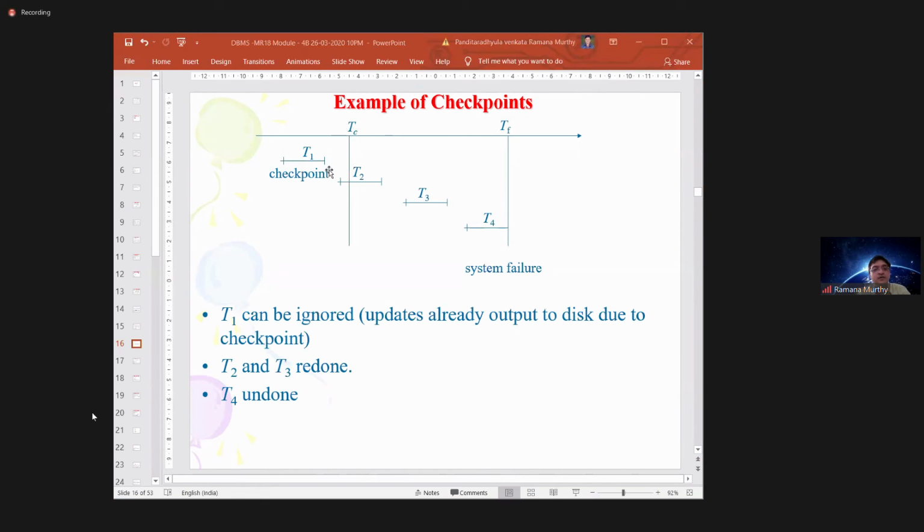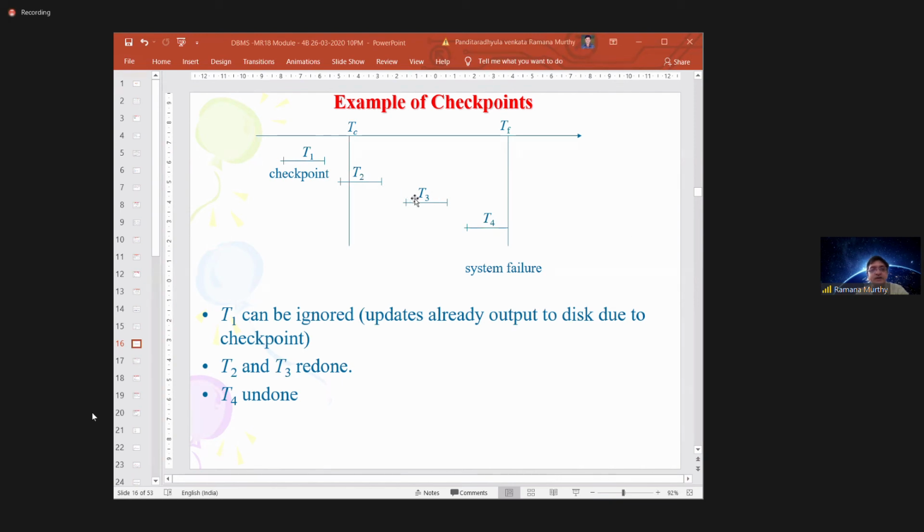Anyway, after the checkpoint, you may find, either before or after this checkpoint, T4's start is there, but after the checkpoint you do not find T4's commit statement. Then you need to undo the transaction T4. That means you need to cancel any modifications it has done on the database, which is nothing but all the old values need to be copied onto the database.